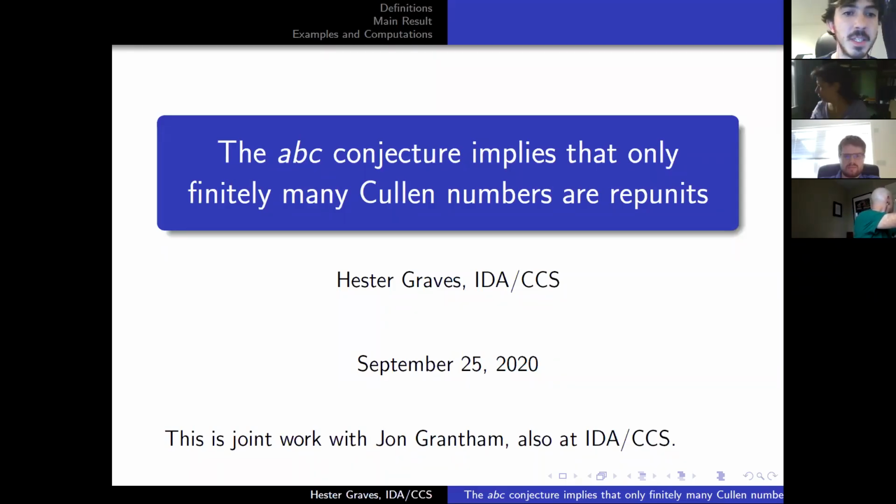So our next speaker is Hester Graves. The title of the presentation is "The ABC Conjecture Implies that Only Finitely Many s-Cullen Numbers Are Repunit."